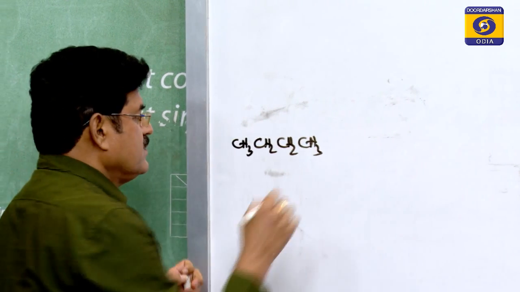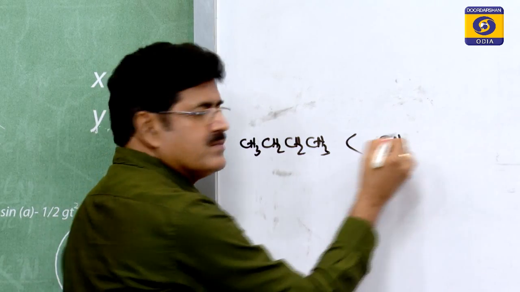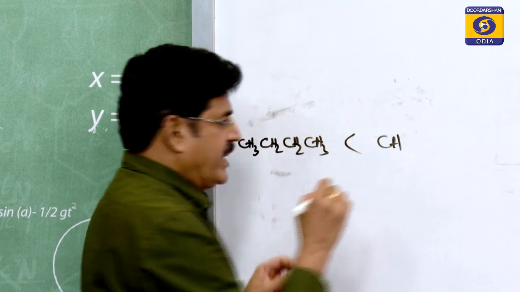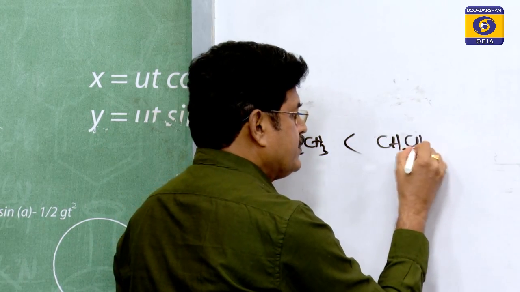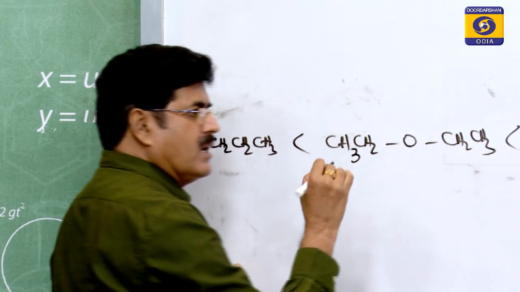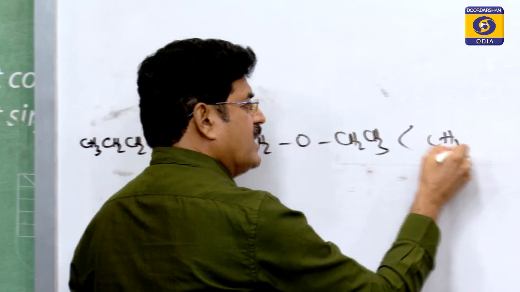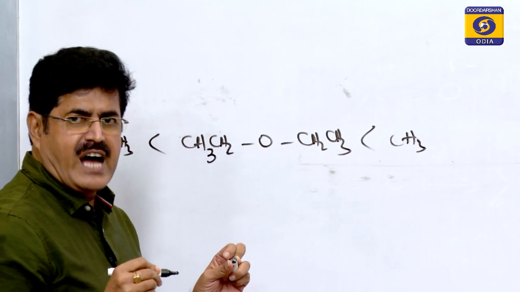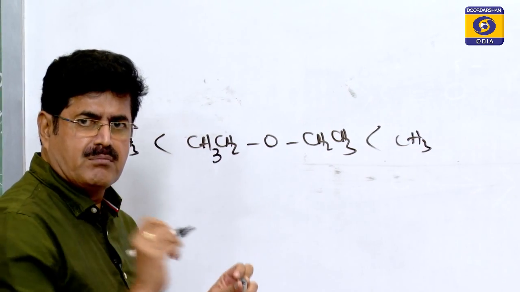And butane is lesser than diethyl ether, which is lesser than propanol, because in propanol there is dipole attraction.